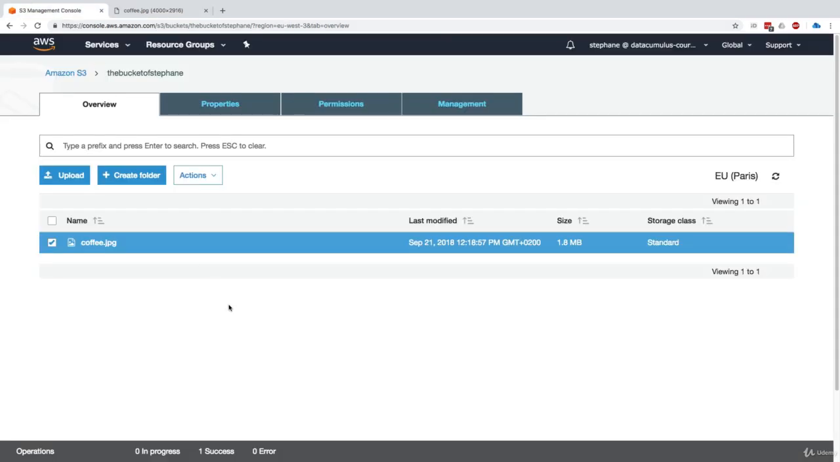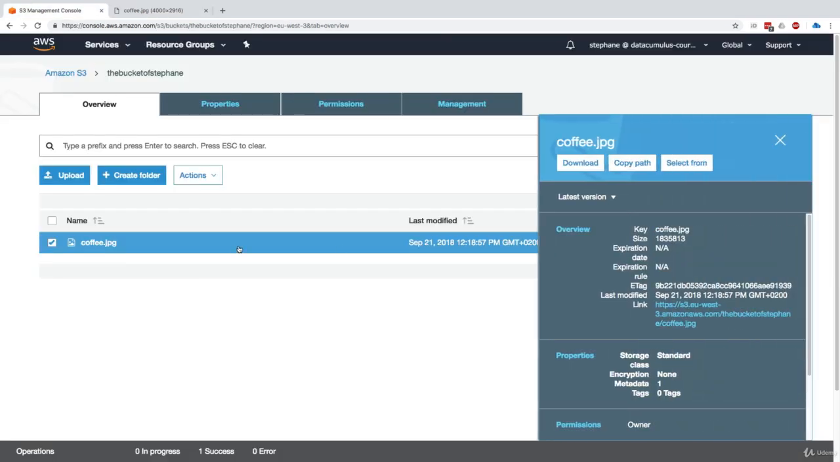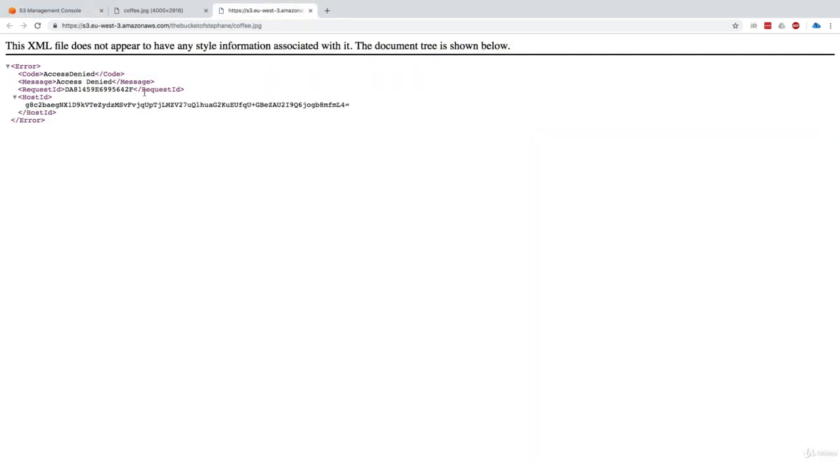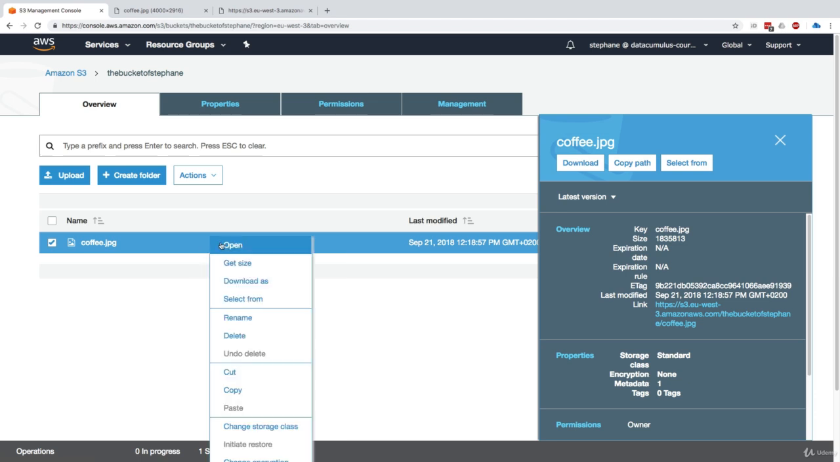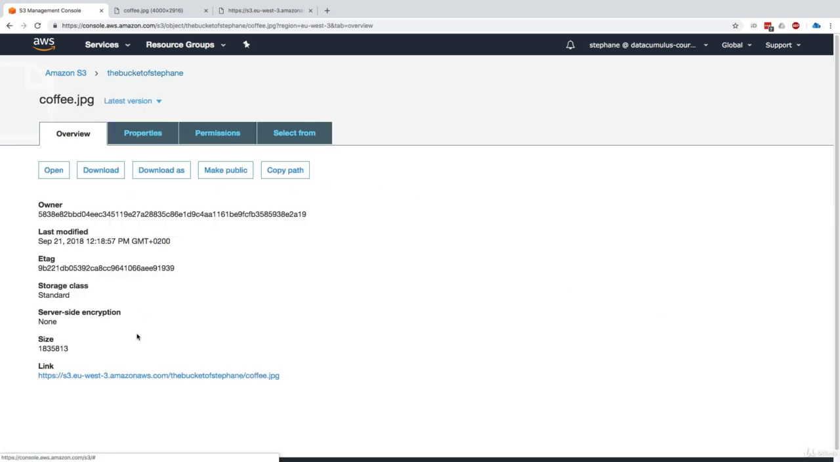We can see our image with coffee, and that actually makes me want to have a coffee. But if we go back here and click on this file, and then click on the link right here, and open it in a new tab, we see that we get an access denied exception. That's because I am not allowed to view that file using that link. That's because my bucket is a private bucket, and I'm trying to access it from the URL right here.